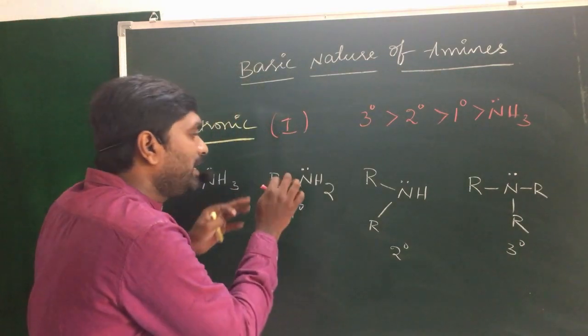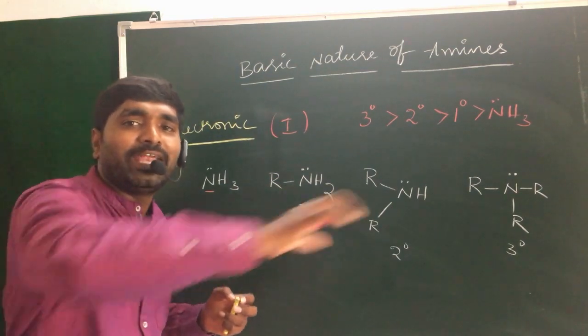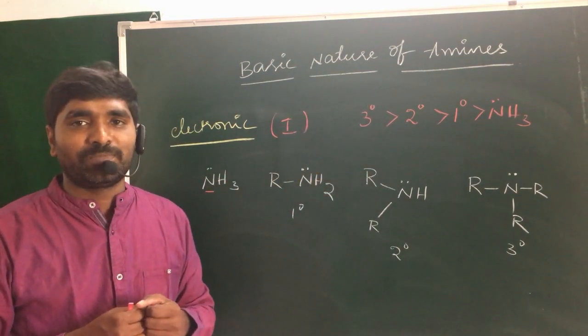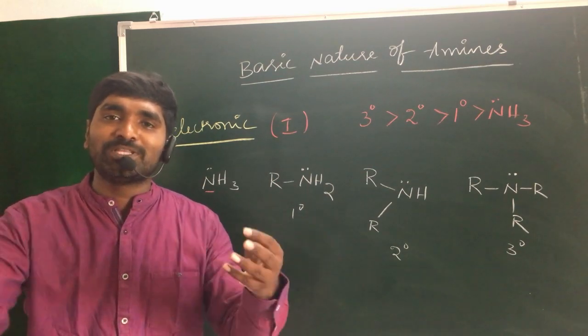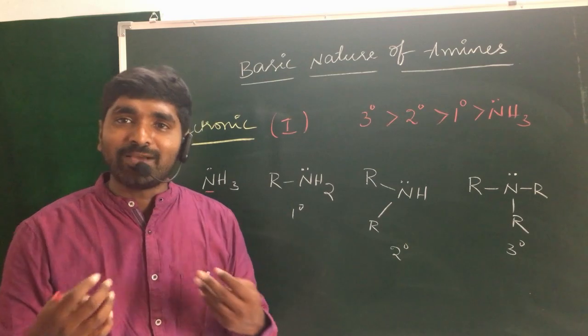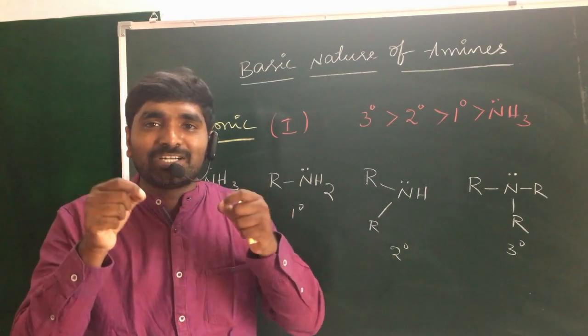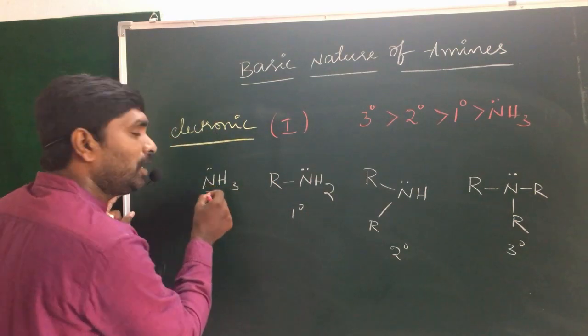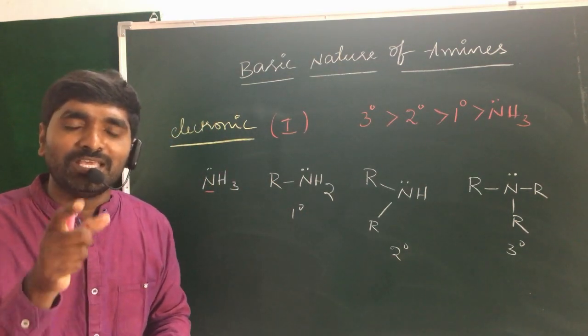If the electron density on the nitrogen increases, automatically the donating capacity also increases. When I have 10 rupees, I may donate 2 rupees to others. If I have 1 lakh rupees, I may donate 1000 rupees to others. That means if the electron density on the nitrogen increases, automatically the basic character also increases.